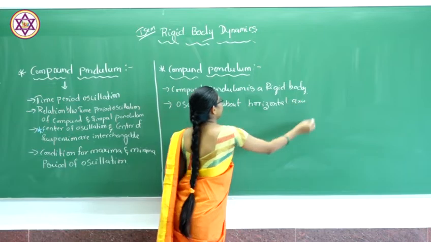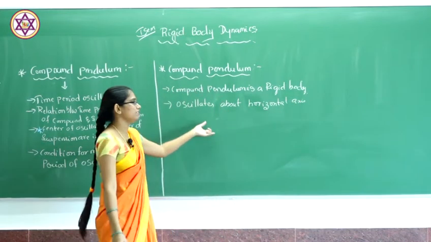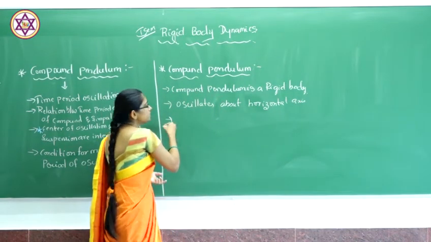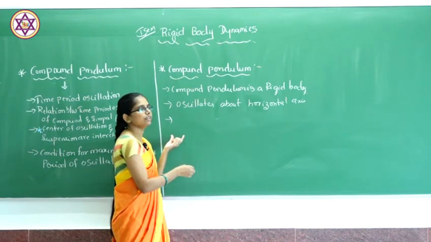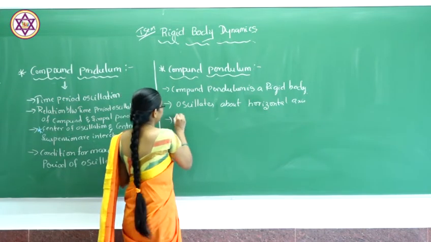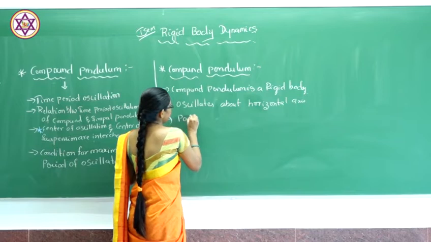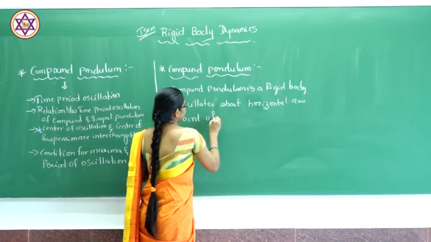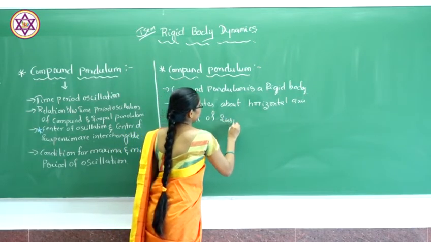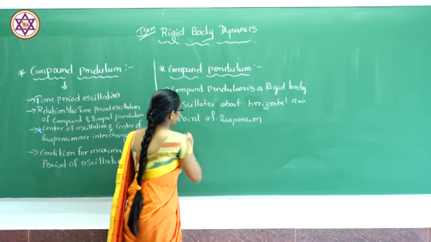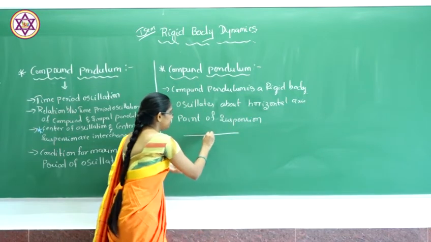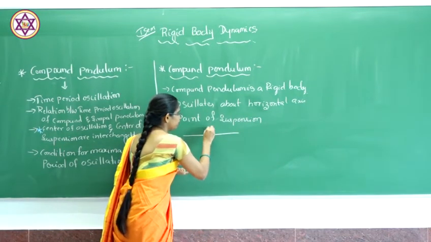The compound pendulum always oscillates about a horizontal axis with a center of suspension. That point will be called the point of suspension. That means if you take this, this will be the point of suspension.